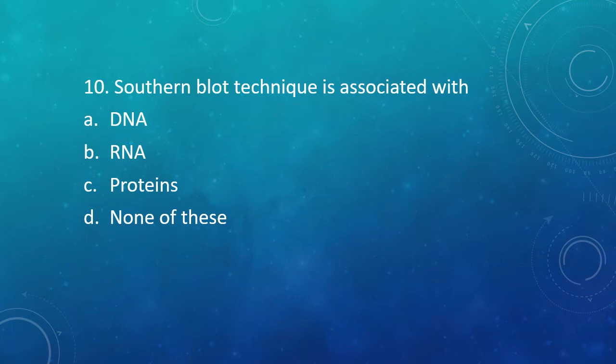Question 10. Southern blot technique is associated with option A, DNA, option B, RNA, option C, proteins, or option D, none of these. Southern blot technique is associated with which of the following? The correct answer is option A, DNA. Southern blot technique is associated with isolation of DNA. Northern blot technique is associated with isolation of RNA, and Western blot technique is associated with isolation of proteins. So remember these three blot techniques: Southern for DNA, Northern for RNA, and Western for proteins.